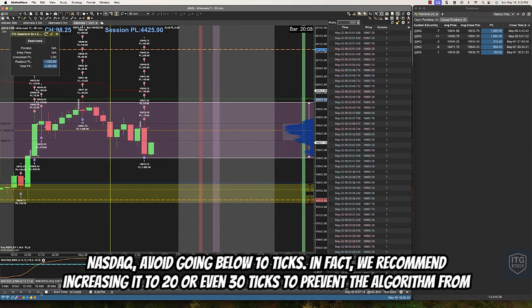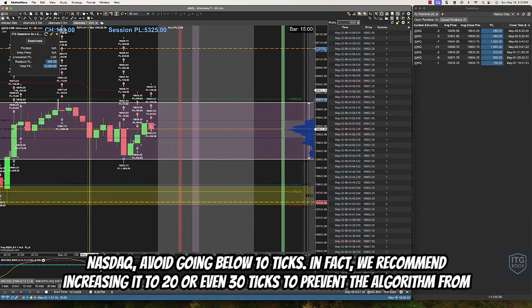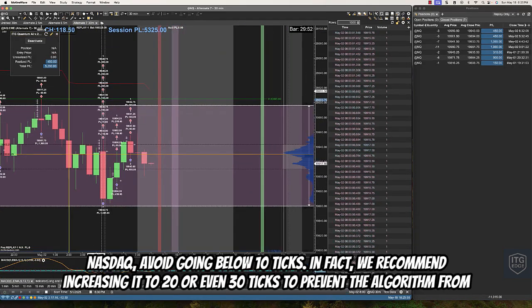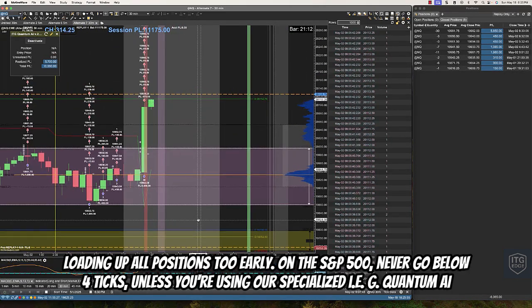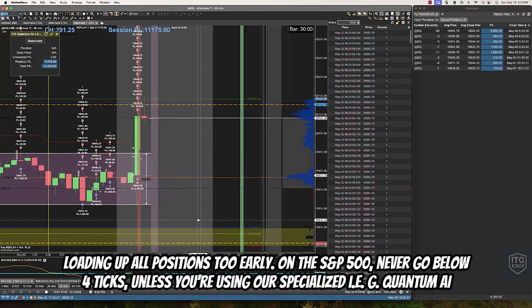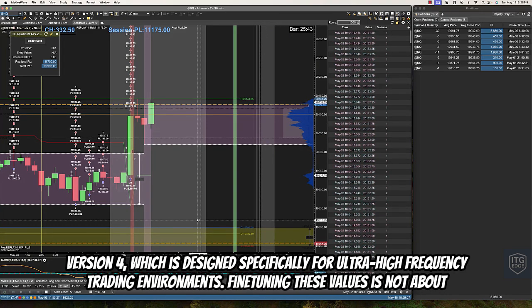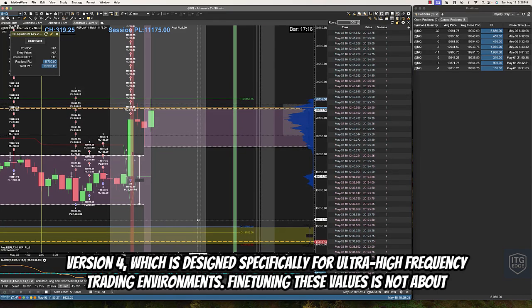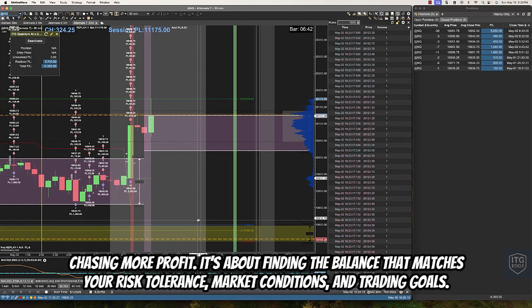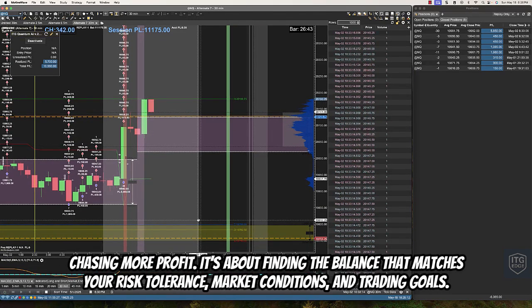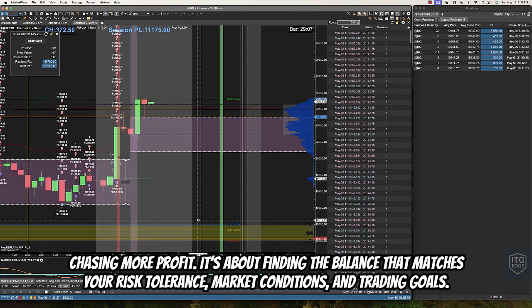In fact, we recommend increasing it to 20 or even 30 ticks to prevent the algorithm from loading up all positions too early. On the S&P 500, never go below 4 ticks, unless you're using our specialized ITG Quantum AI version 4, which is designed specifically for ultra-high frequency trading environments. Fine-tuning these values is not about chasing more profit. It's about finding the balance that matches your risk tolerance, market conditions, and trading goals.